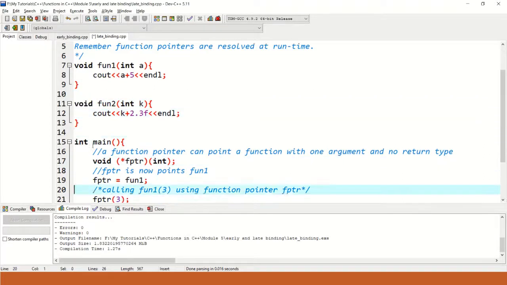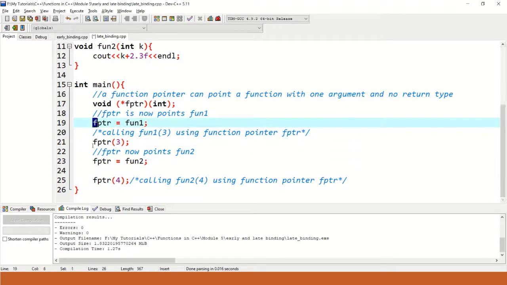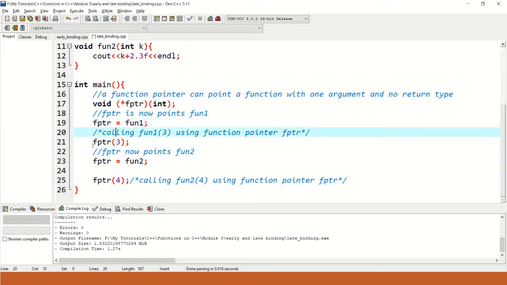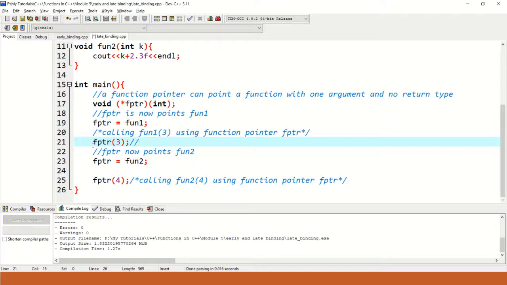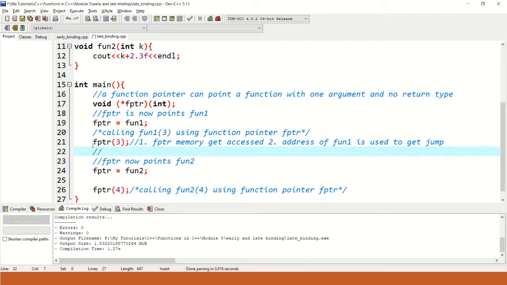I repeat one more time, assigning the address of fun1 is done at compile time, but when we call this function using the function pointer, it follows a two-step process. Step 1, the fptr memory gets accessed first, and next, the address of fun1 is used to jump to the function body.